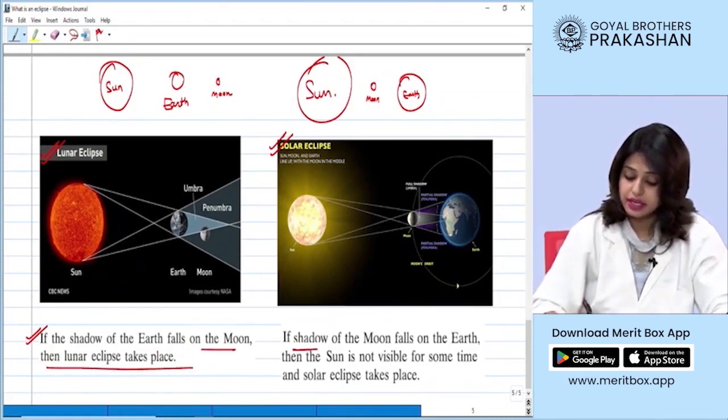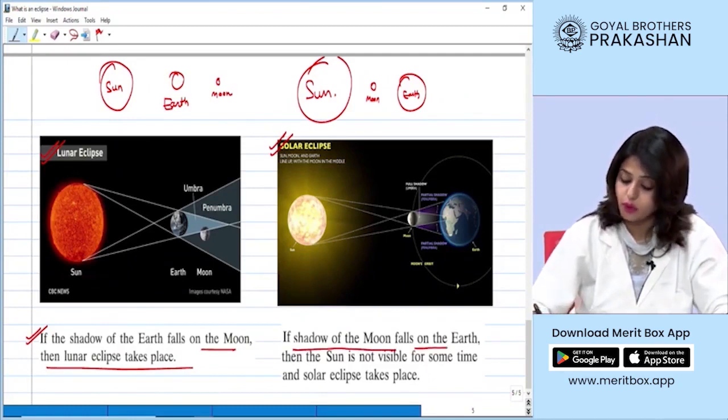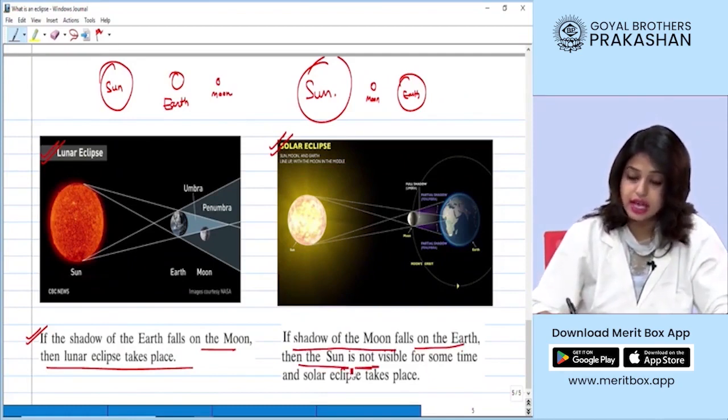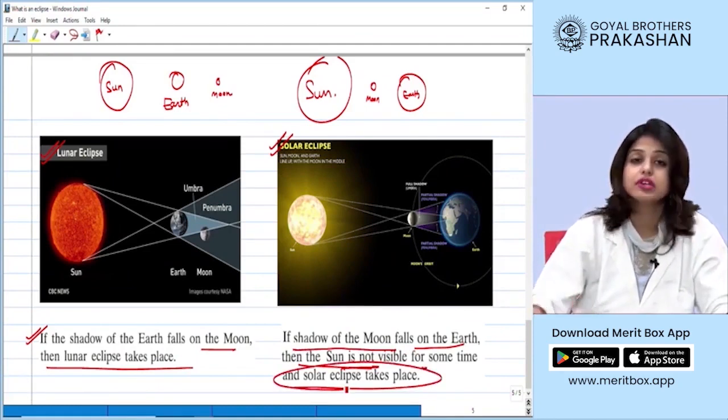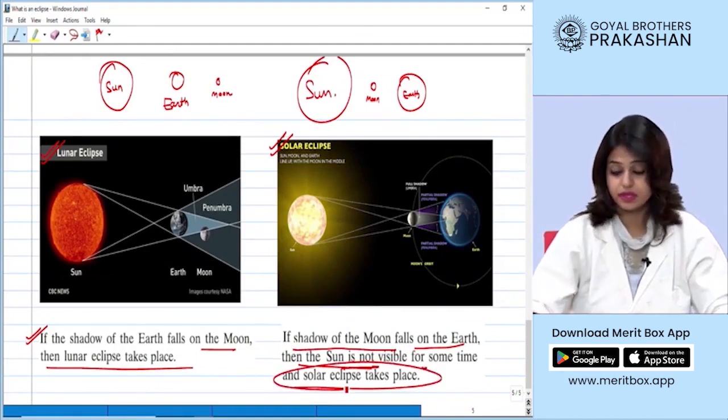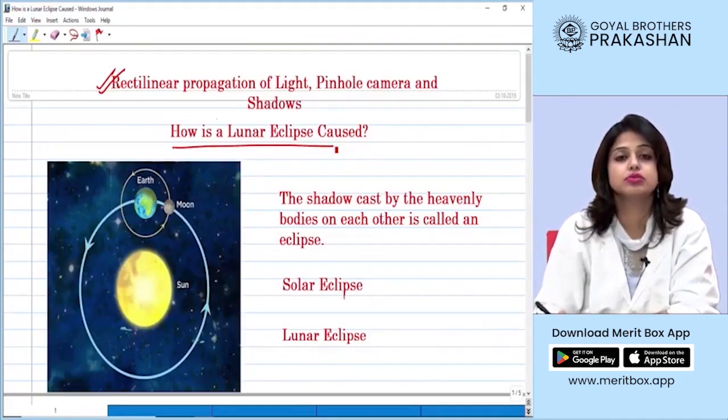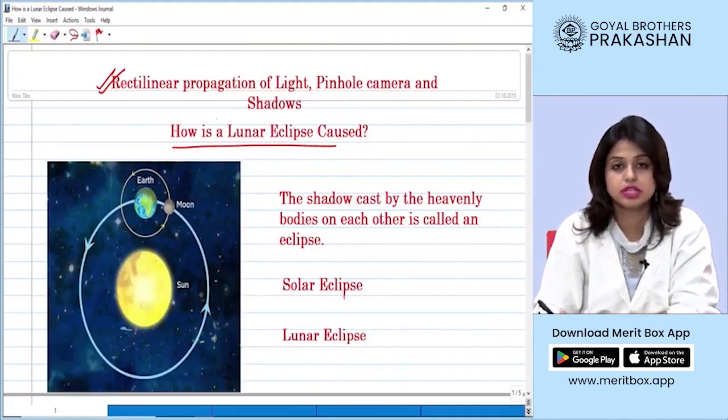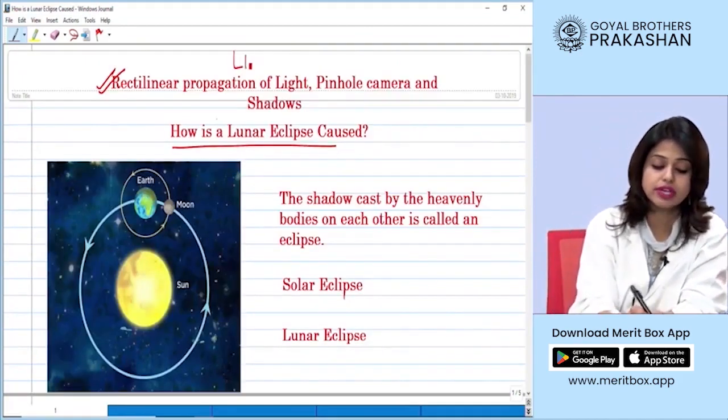On the other hand, if the shadow of the moon falls on the earth, then the sun is not visible. That is, we have a solar eclipse. Okay, students? How is a lunar eclipse caused? This unit falls under the theme of light.